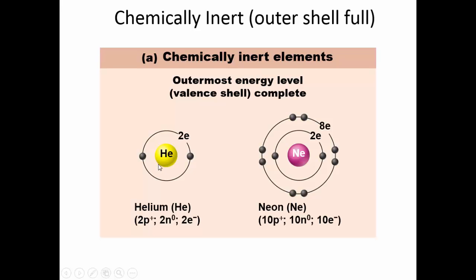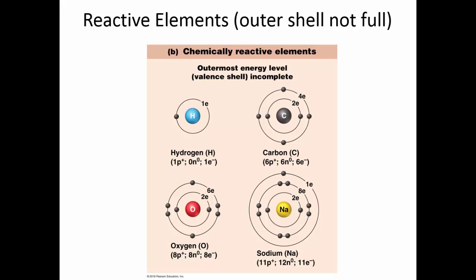These 2 atoms have no need to interact with any other atom. Helium can be used in balloons and it will not burn. Burning is a chemical reaction, and helium, because it is inert, will not involve itself in chemical reactions. The reactive elements have outer shells that are not full. Hydrogen, for example, is still looking for 1 electron. It needs 2 to fill that shell.